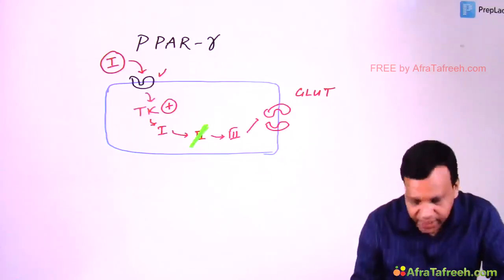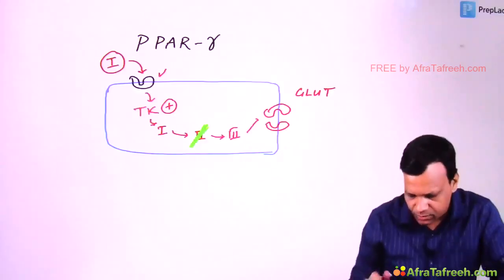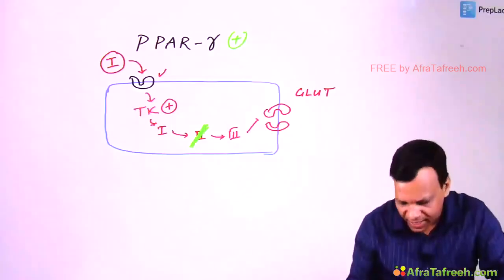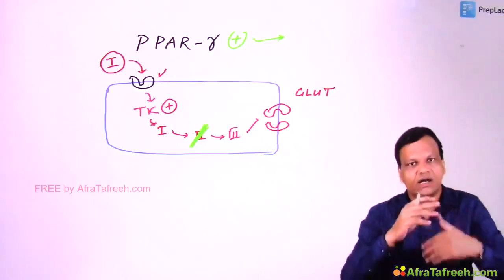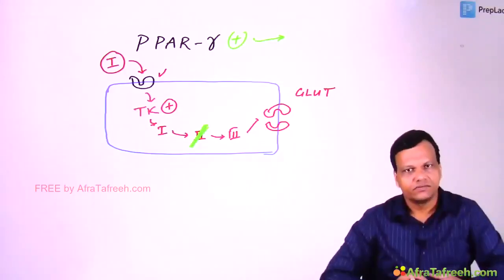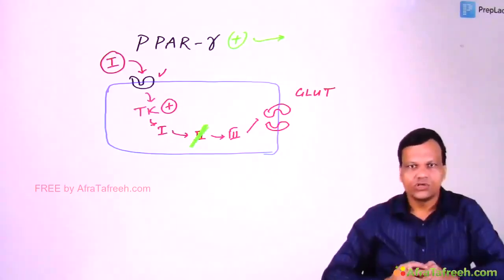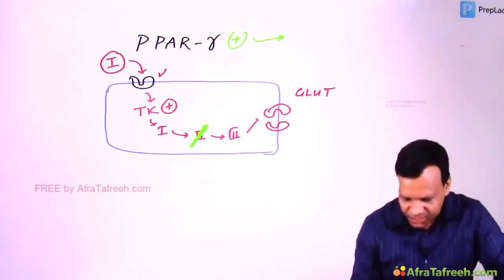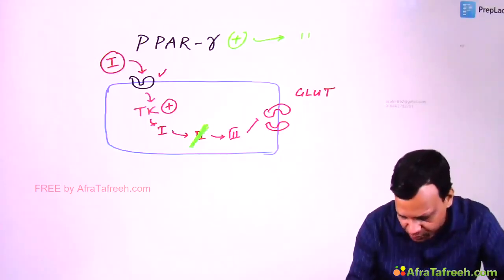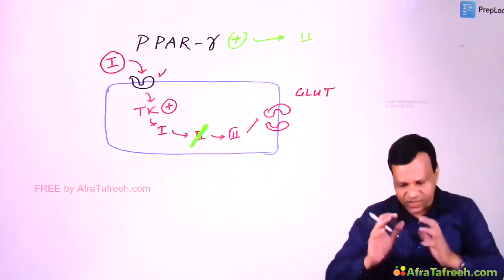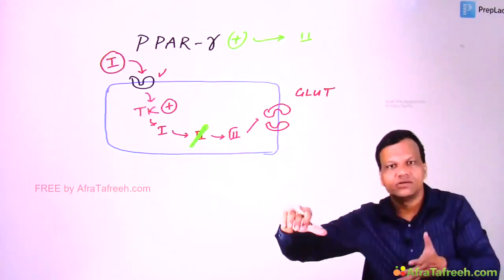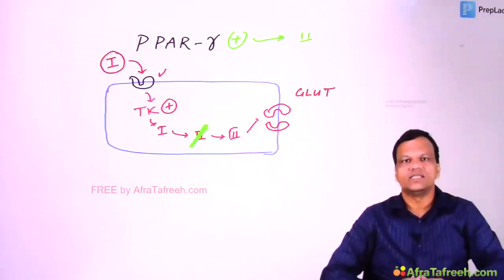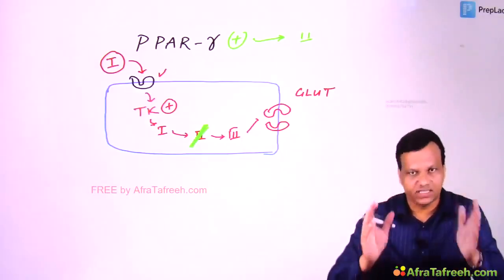So what do glitazones do? Glitazones stimulate PPAR gamma, which is a nuclear receptor. When PPAR gamma is stimulated, transcription occurs, because it is acting through the nucleus. So it will increase the transcription, or we can say increase the formation of this missing substrate. Suppose this number 2 substrate is produced. When the substrate is produced, the pathway is completed. So now the resistance is reversed. Clear? In simple language, remember, these drugs reverse insulin resistance.